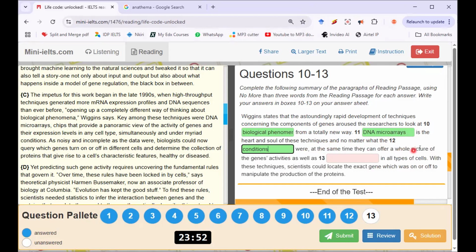They can offer a whole picture of the gene's activities as well as dash in all cell types.